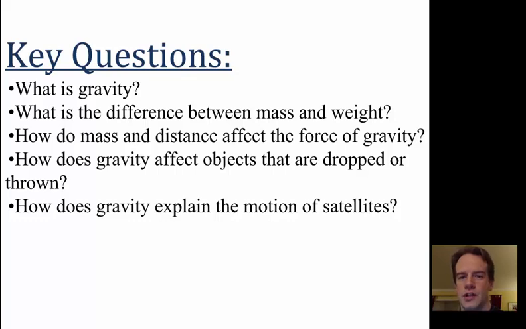What is gravity? What is the difference between mass and weight? How do mass and distance affect the force of gravity? How does gravity affect objects that are dropped or thrown? How does gravity explain the motion of satellites?